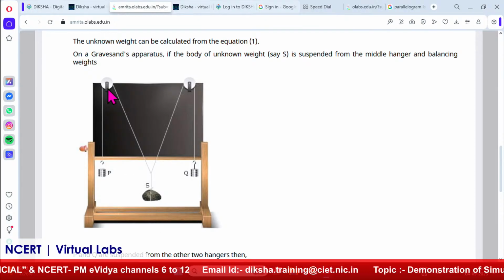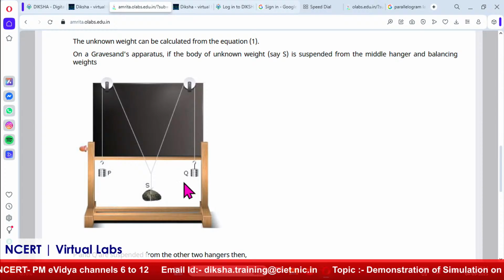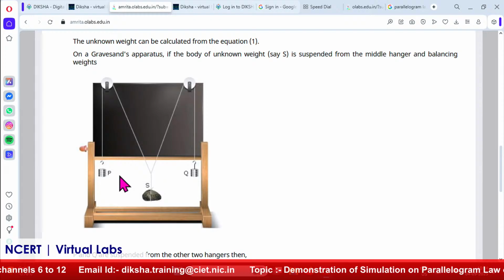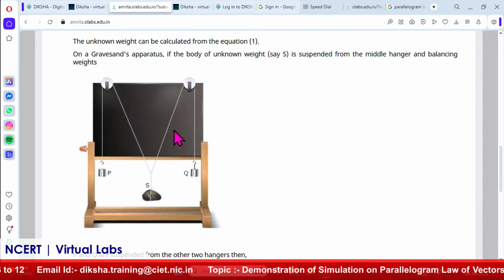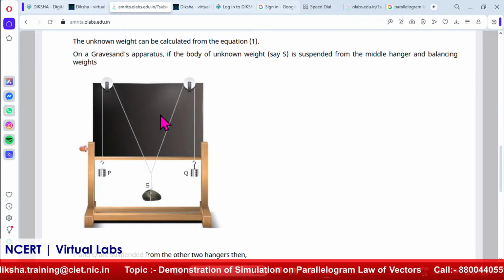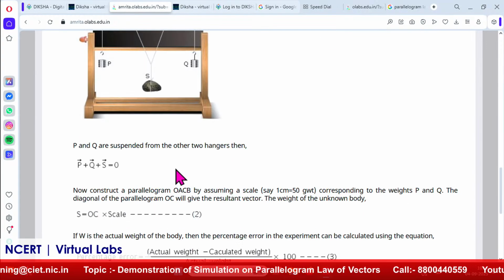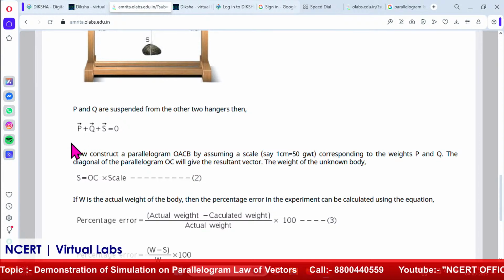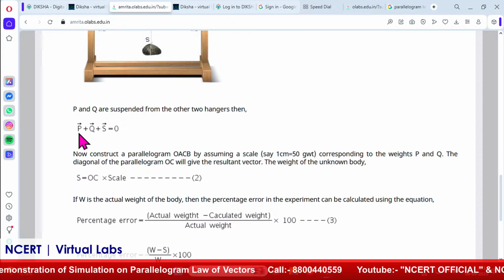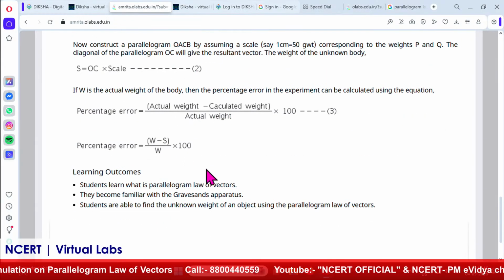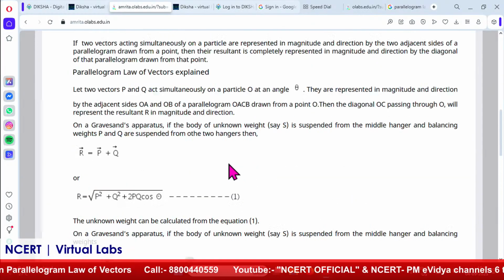To know its weight, we can simply use this pulley system and bring it to the equilibrium condition. With this simple law, by making a parallelogram at a certain point and calculating its resultant, we can easily calculate its value. I have mentioned that at the equilibrium point all three forces, P plus Q plus Z, equal 0. So let's start this experiment.